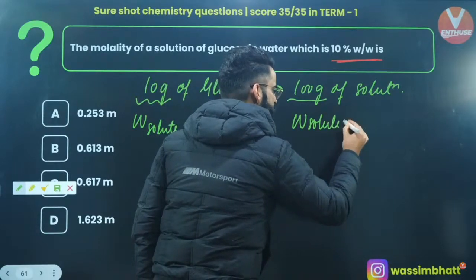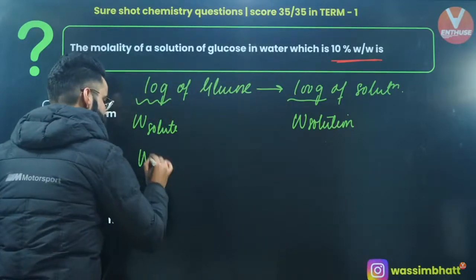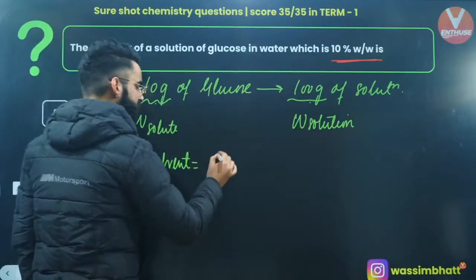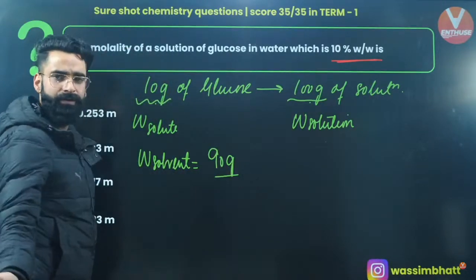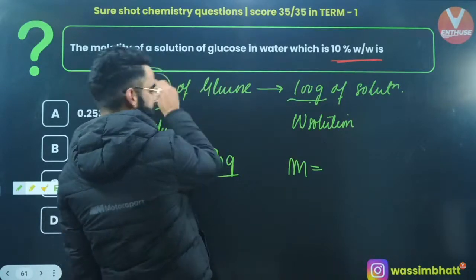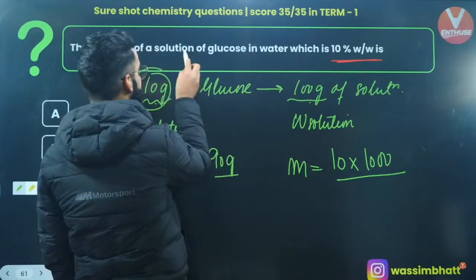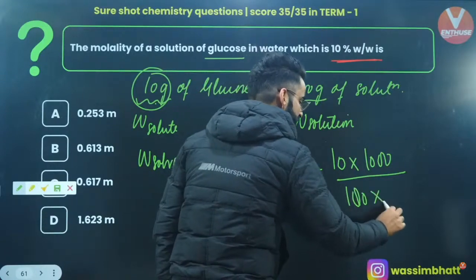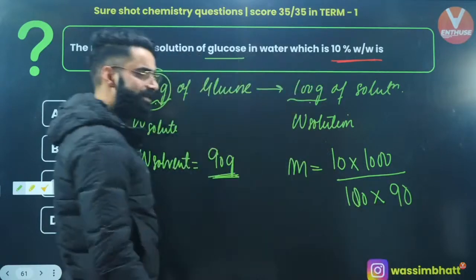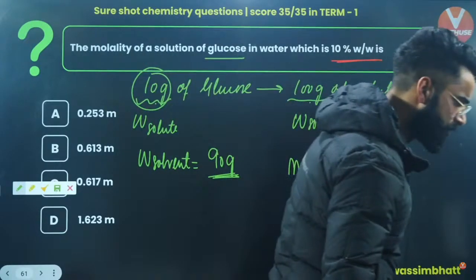If I know the mass of solute and the mass of solution, I can simply calculate the mass of solvent as well. So mass of solvent is going to be equal to mass of solution minus mass of solute. The value comes out to be 90 grams, right? Now use the molality equation. Molality is equal to mass of solute in grams, which is 10, multiplied by 1000, divided by molar mass of glucose, which is 180, multiplied by mass of solvent in grams, that is 90. Just use it and get the molality of the solution, right? Yes, perfect, all my people.